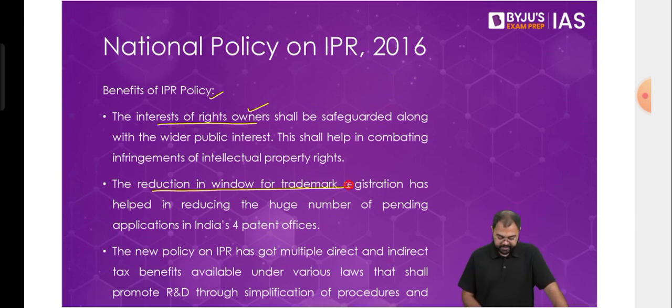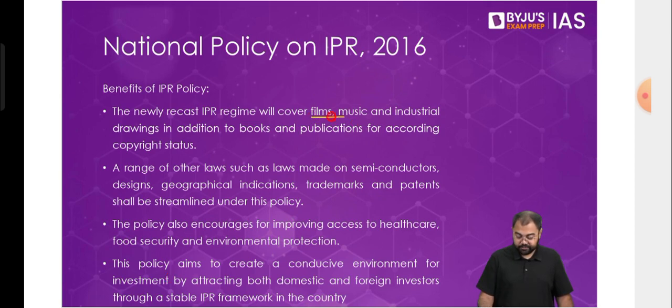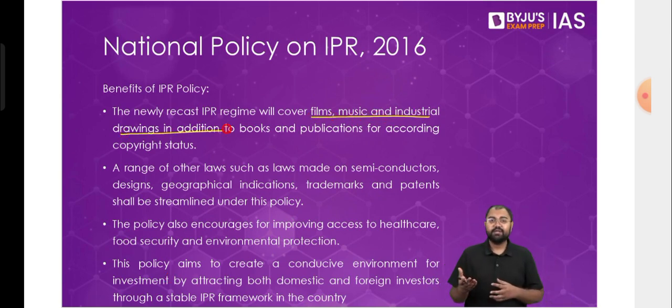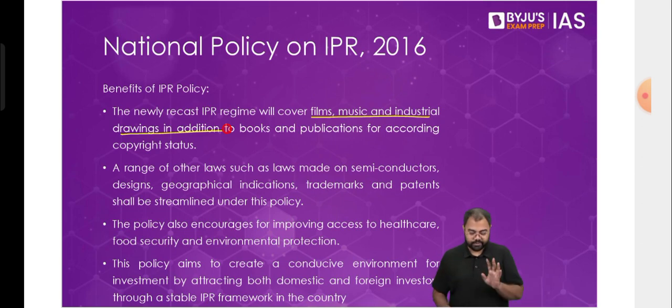Then, as I told you, there are multiple direct and indirect tax benefits that will also be there, especially in innovation, in the tech sector, in research and development, in all these cases. After that, it will also cover films, music, industrial drawings, etc. All these newer aspects of intellectual property rights will also be better covered as compared to what we saw until now. So that also will be a very, very important fact.